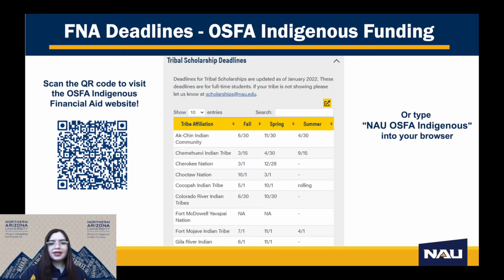For deadlines, each tribe or tribal organization has its deadlines. We have many of them listed on the OSPA Indigenous Funding website. You can scan the QR code or type NAU OSPA Indigenous into your browser to access the site.